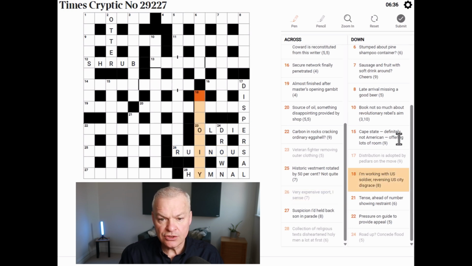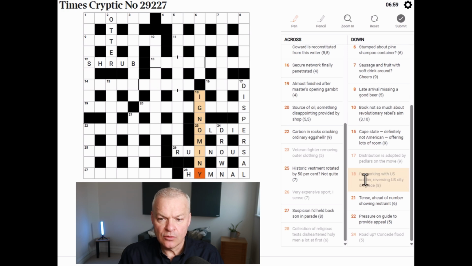I'm working with US soldier, reversing, US city, disgrace. I think this is ignominy. So, working with looks like an anagram indicator. US soldier is GI.